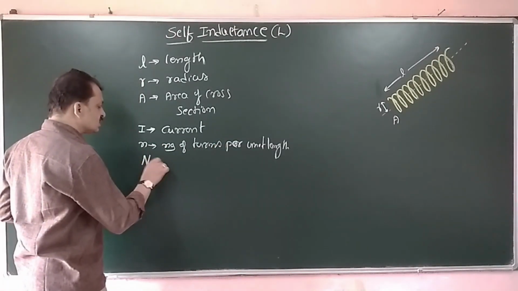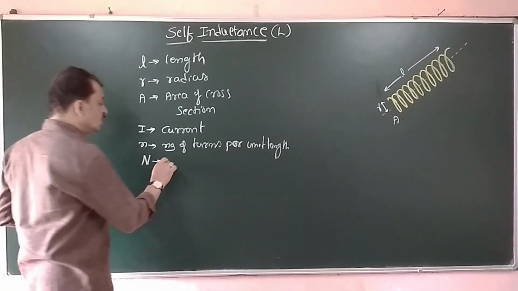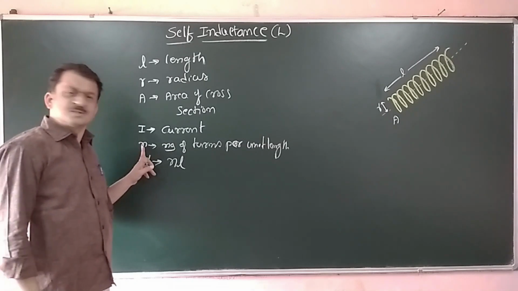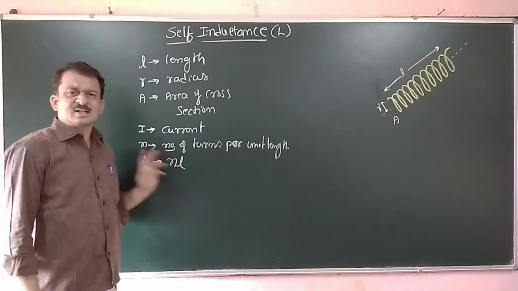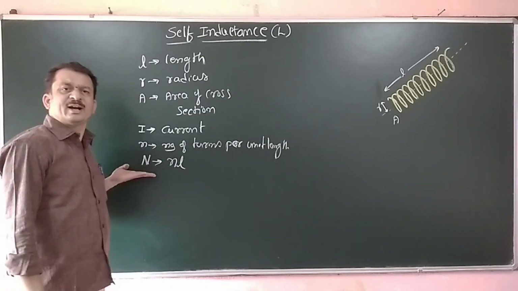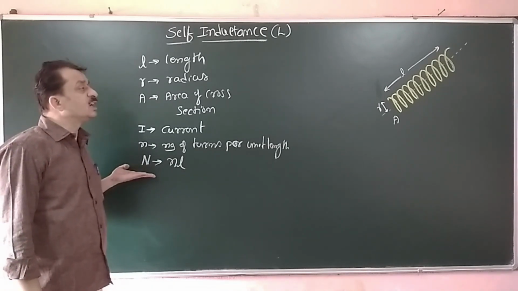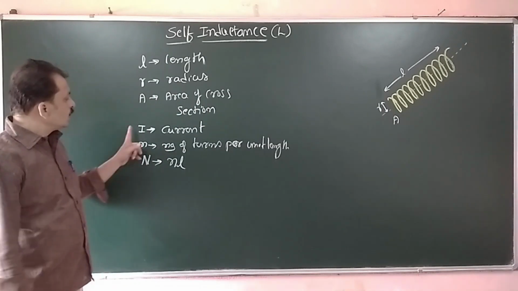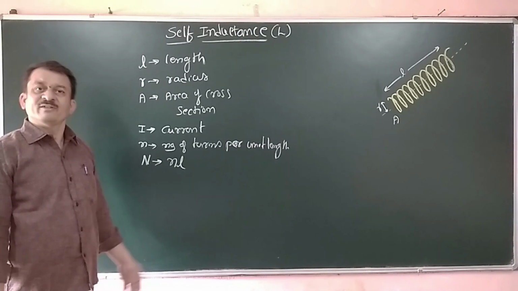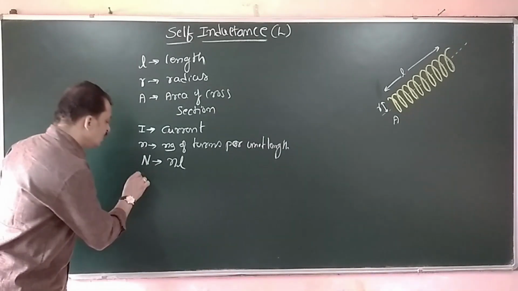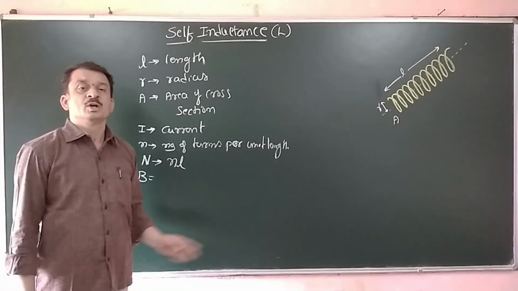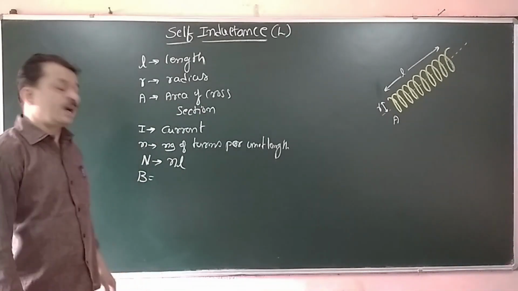Therefore, the total number of turns in the solenoid, capital N, is equal to small n into L. So n is the number of turns per unit length, and L is the total length of the solenoid. If you multiply small n and L, we get the total number of turns. Now, as the current I flows through the solenoid, a magnetic field is produced inside the solenoid along its axis.